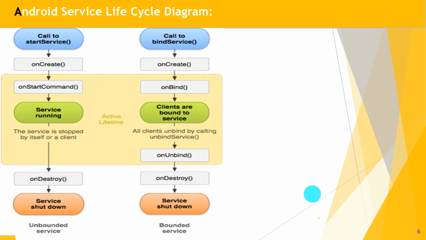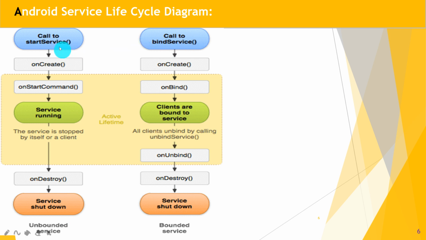Okay, so diagrammatically the Android service lifecycle is shown here. Here, the call to startService comes first in unbounded services, and in bounded services the calls go to bindService. Hope you understand, guys.